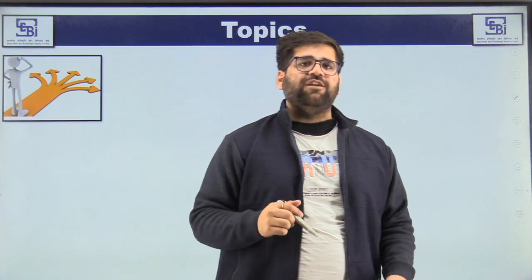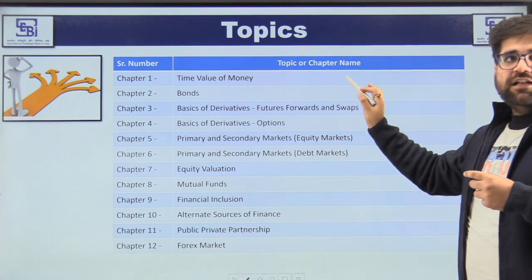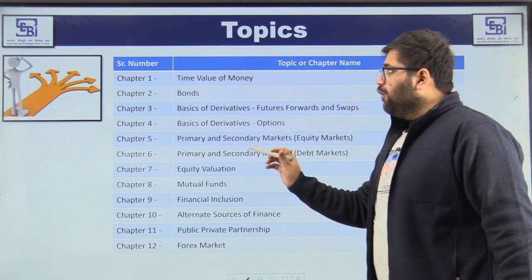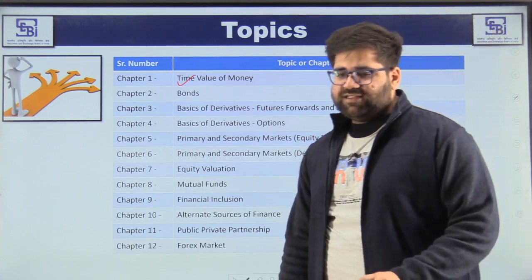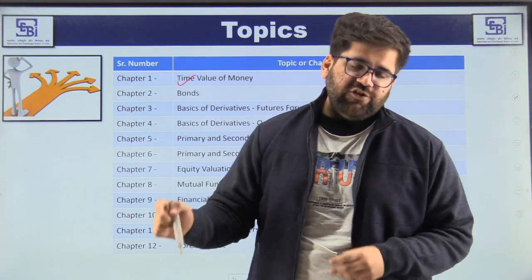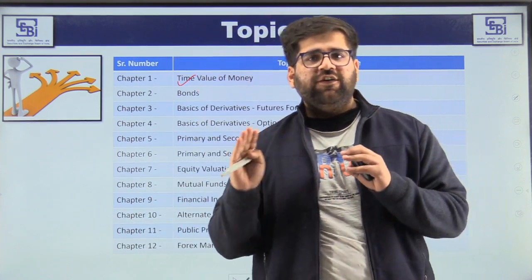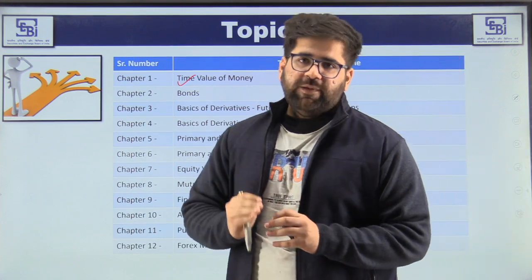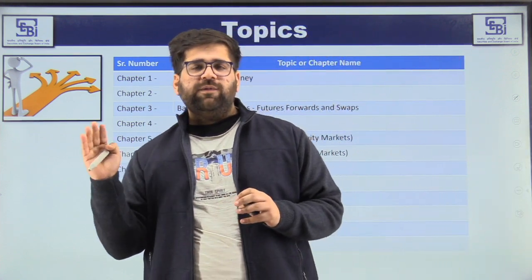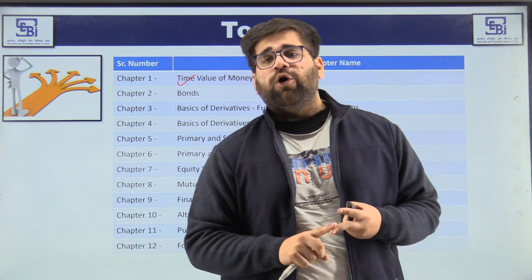Okay. So this is you right now. Practically, you are confused about what you have to study and what not to study. So I have brought you a particular list of chapters which you have to do. For example, chapter number 1 talks about time value of money. Comparatively very easy. Don't go deep in time value of money. Just cover the concepts. Just cover what is annuity, and what are the different types of annuity. Don't go deep and don't go into solving each and every numerical. The numerical part is hardly taken by commerce and accounts. In finance, you will directly get questions from financial awareness or your static part.